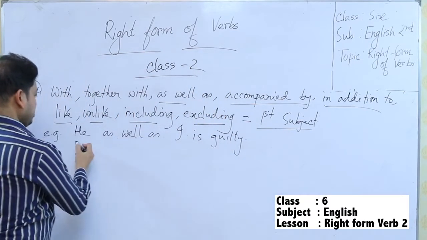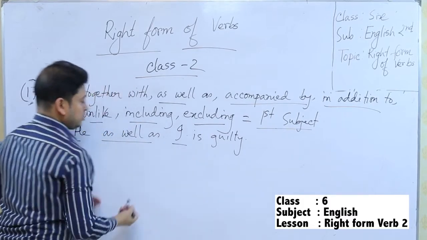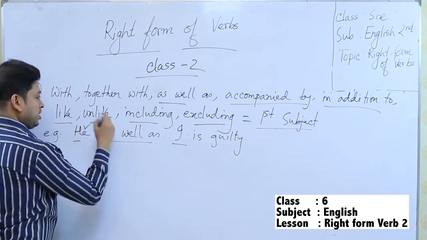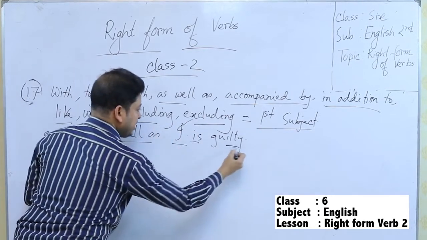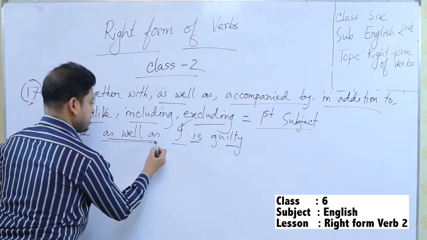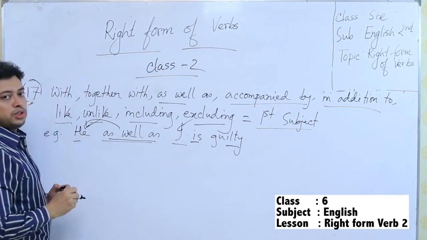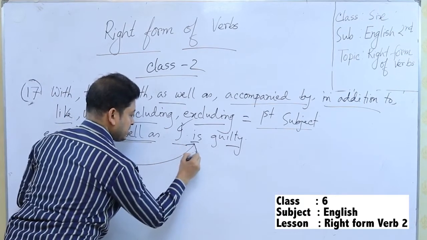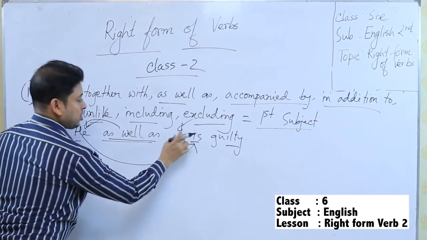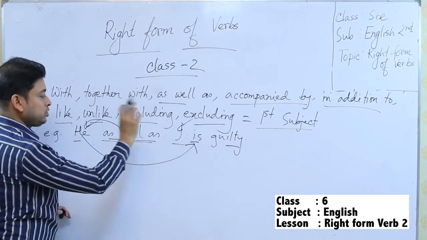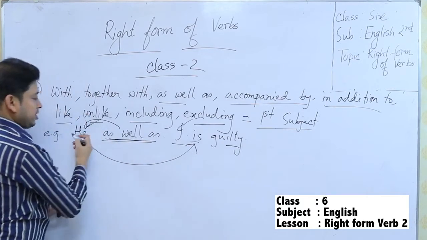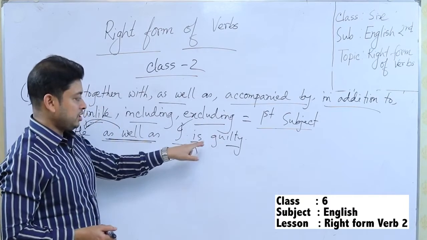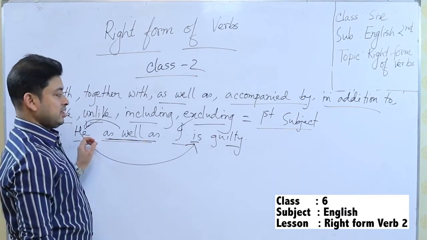Look at the example, he as well as I. So two persons are here joined by as well as. So he as well as I is guilty, because according to the rule, as well as will follow the first subject. So is is there because he is the subject, not I. According to the rule, if there is as well as, then the first subject will determine the verb. So it will be is, because he is third person singular.